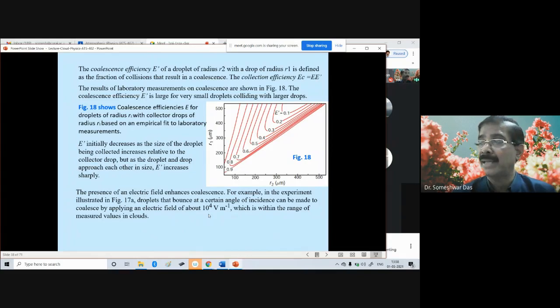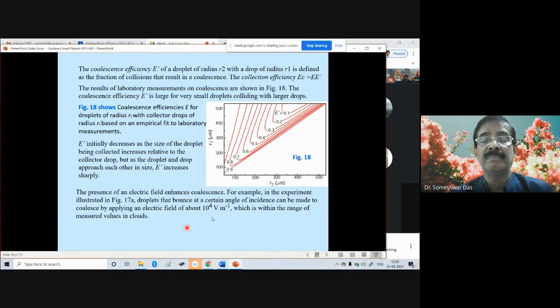If you are applying an electrical field, then the droplet which was earlier bouncing away will rather coalesce, mix or merge with the larger droplet, which is within the range of the measured values in the clouds. This much electrical field we shall study further in another chapter on atmospheric electricity.